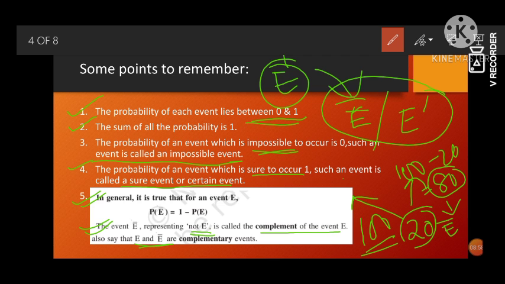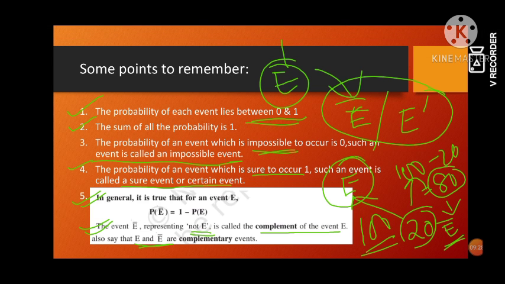And 20 is our E. That means the number of students coming to school out of 100 is 20. So these students are coming, means occurring. The event is occurring. So whenever it is occurring, we denote it with the capital letter E. But if it is not occurring, then we denote it with a capital letter E with a bar on it or a prime on it. And these two, E and E bar, are complementary to each other.